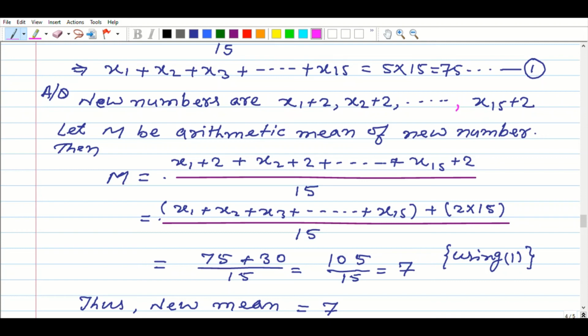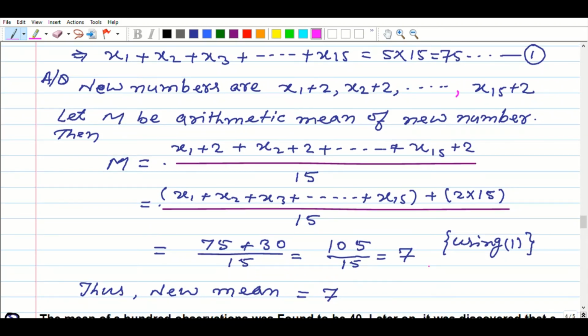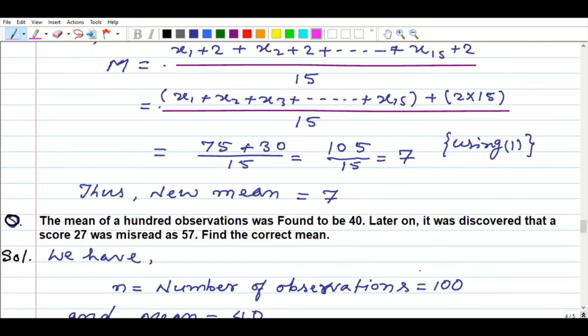Dear student, I hope that you are understanding the things very well. Now the next question is about the mean of 100 observations. Here 60 observations, 30 observations are mentioned. Don't worry, only the values change, but the procedure is the same. The concept is the same, the application of the relation is the same. So don't get confused. This question is not the same as the one given in my book. Only the values will change, but the procedure is the same. I hope you understood what I am telling everyone.